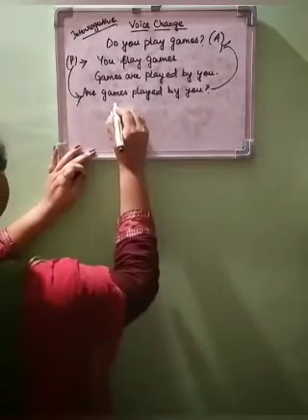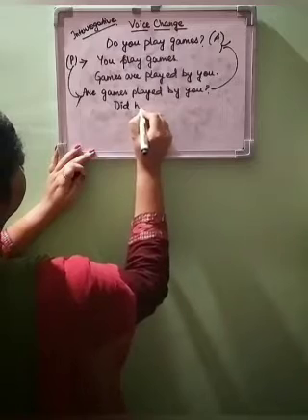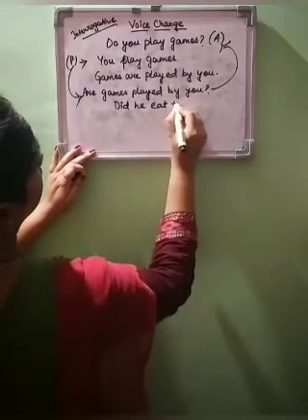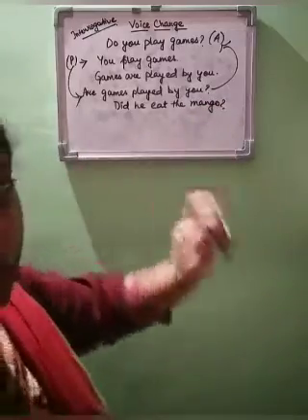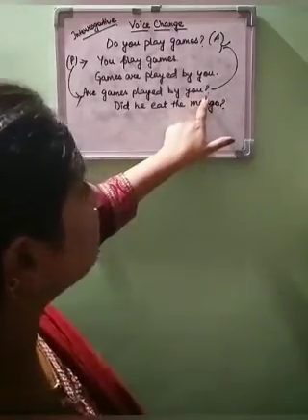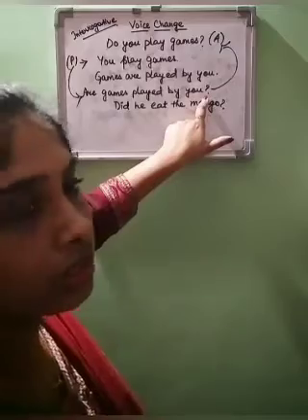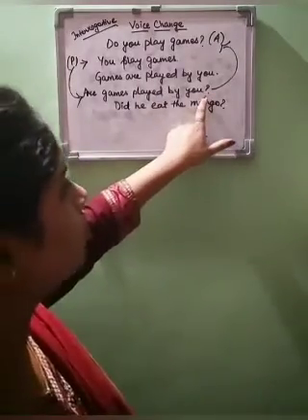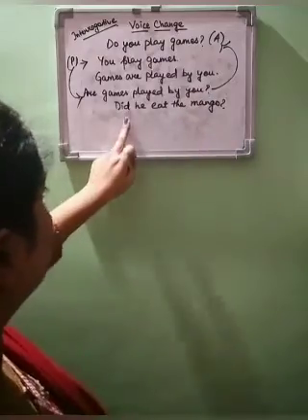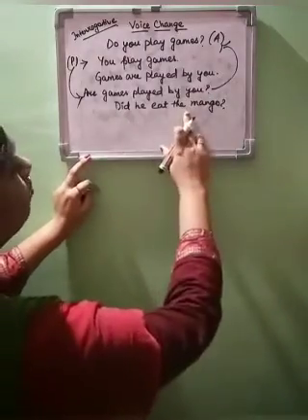Okay, let's check another sentence. Next is, did he eat the mango? Oh yes, one more thing, don't forget this question mark. While you are changing to an interrogative sentence, don't forget to use the question mark here. Next thing, let's see here. Did he eat the mango?